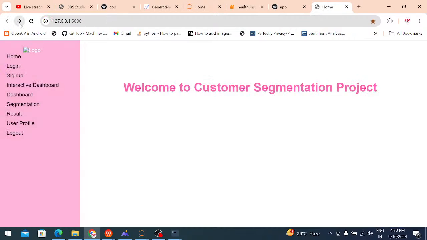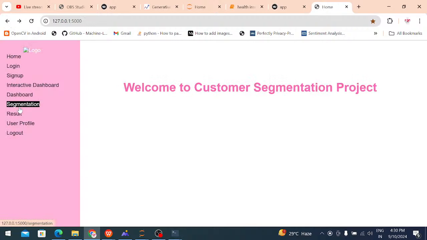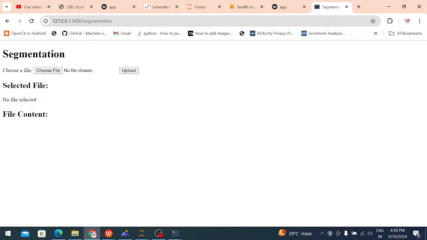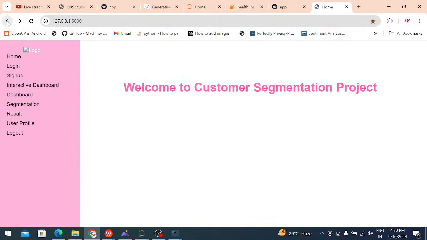Dashboard means you just upload the images, whatever images you want, for segmentation. Segmentation means files. We select CSV files or text files, whatever files there are, and upload them. That is the purpose I am using the segmentation step. This is the result page.